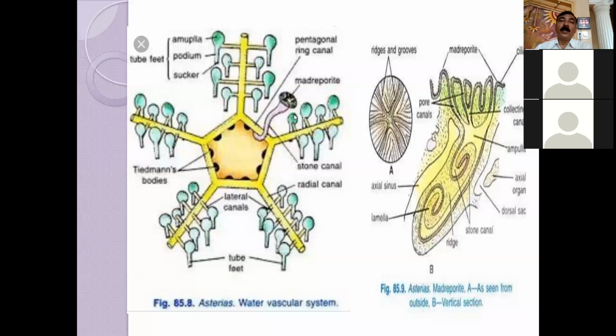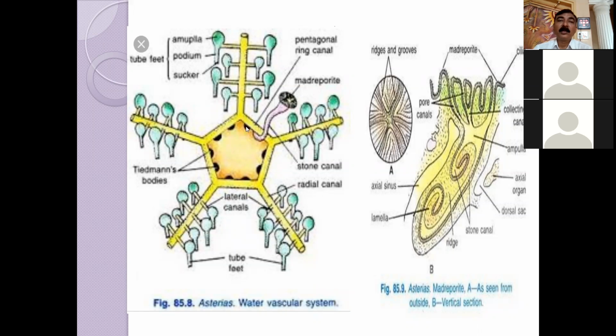Now, when we see the digestive system of Asterias and the water vascular system of Asterias, the pyloric ceca, as somebody discussed in the seminar, all these structures are present in the pentagonal disc and in the arm. Consequently, the water vascular system and digestive system lie side by side.